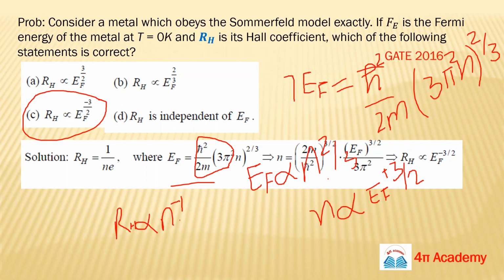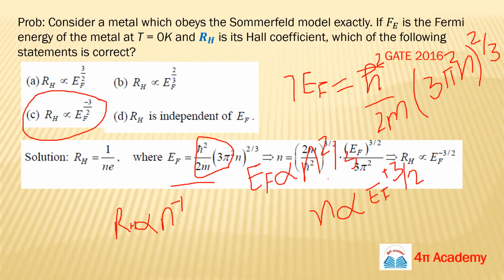And since n to the power 2 by 3 is proportional to EF, n is proportional to EF to the power 3 by 2. It will be the opposite, so n to the power minus 1 will be EF to the power minus 3 by 2.